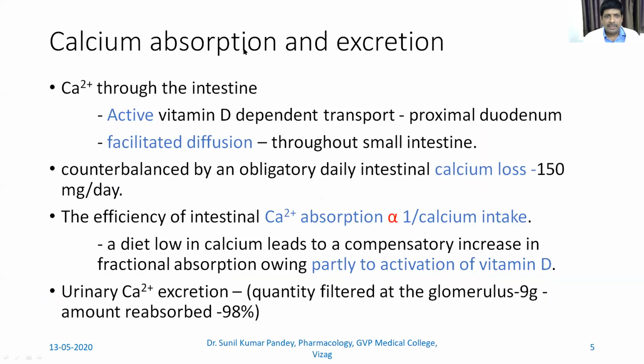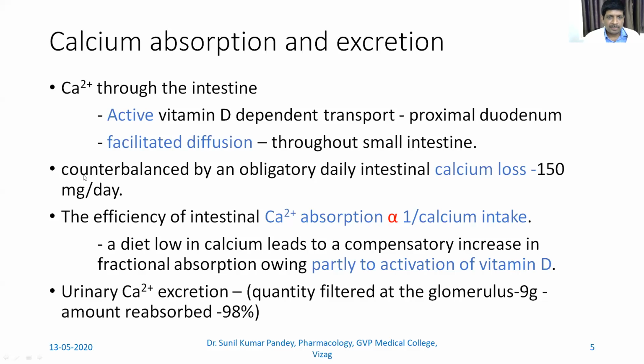Now, calcium absorption and excretion. How is calcium absorbed and how is it excreted? Calcium is mostly absorbed from the small intestine, and vitamin D plays a very important role in calcium absorption. Vitamin D dependent transport is available in the proximal duodenum, which causes active absorption of calcium. There is facilitated diffusion also of calcium, and that occurs through other parts of the small intestine, leaving the proximal duodenum.